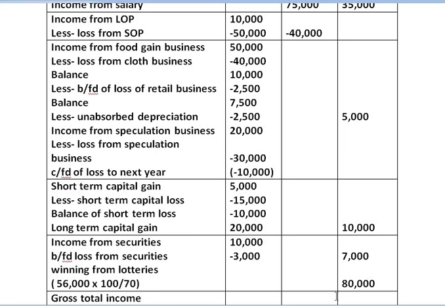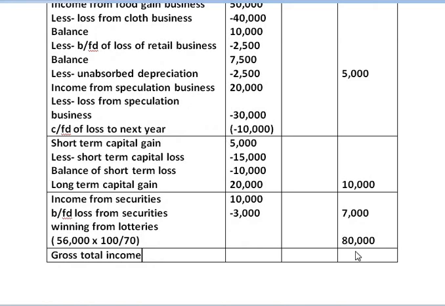that is 80,000 plus 7,000 plus 10,000 plus 5,000 plus 35,000. So we get the gross total income 1,37,000. Here we conclude second unit, that is set off and carry forward of losses, and we have solved 4-5